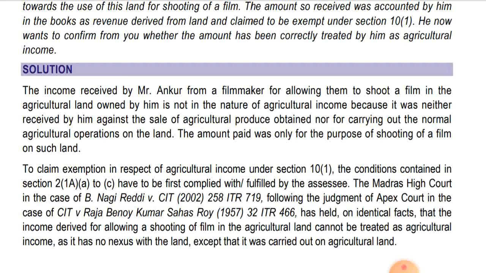The amount paid was only for the purpose of shooting of a film on such land. To claim exemption in respect of agriculture income under section 10(1), the conditions contained in section 2(1A) A to C have to be first complied with or fulfilled by the assessee.